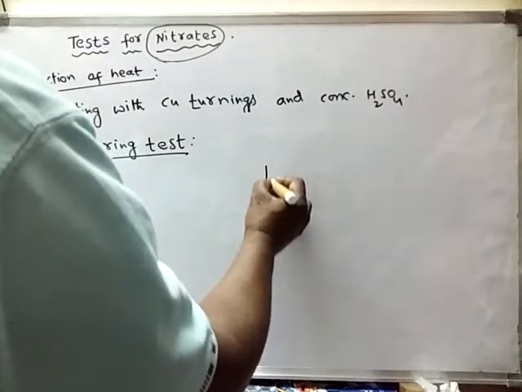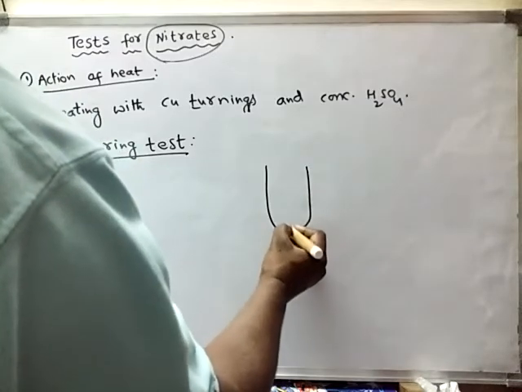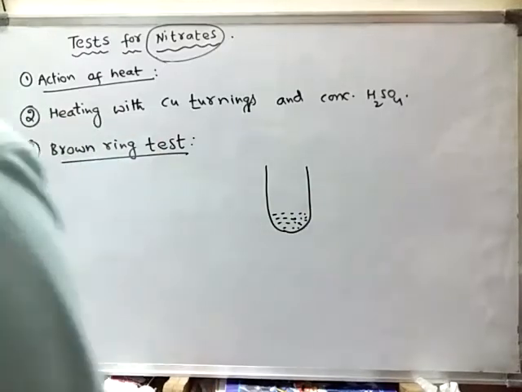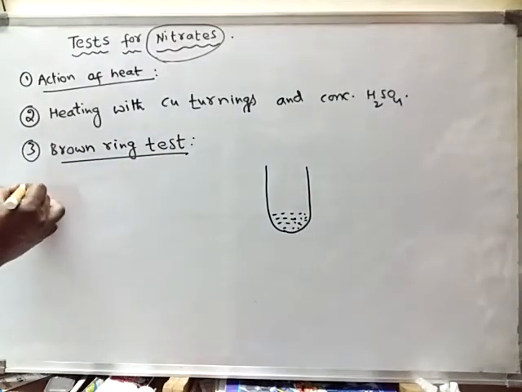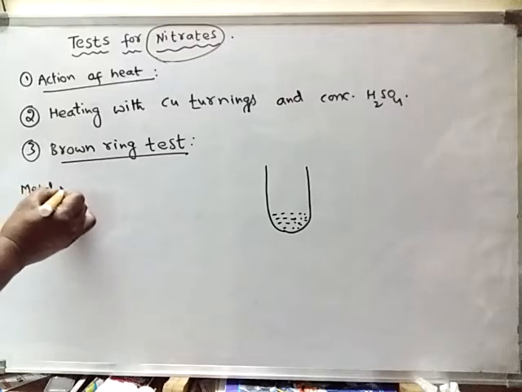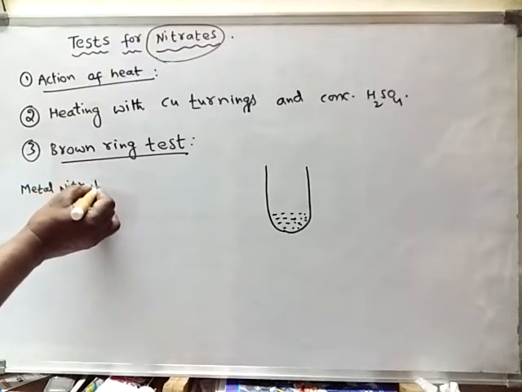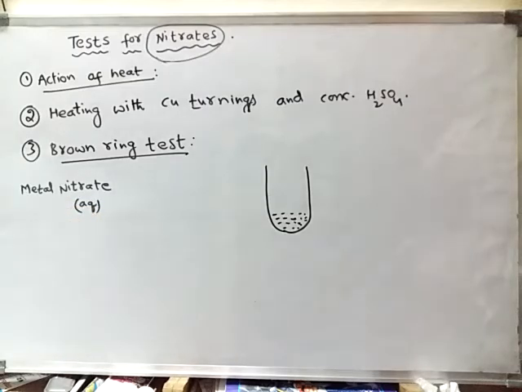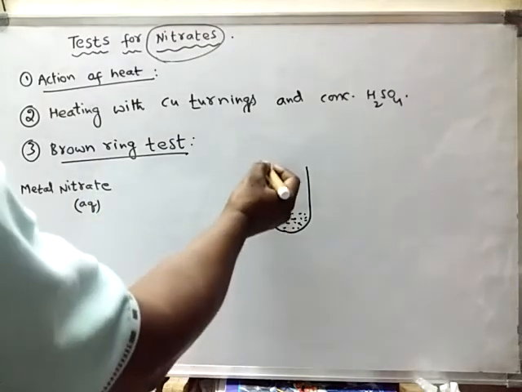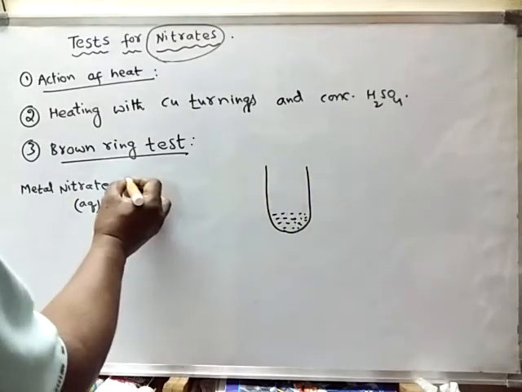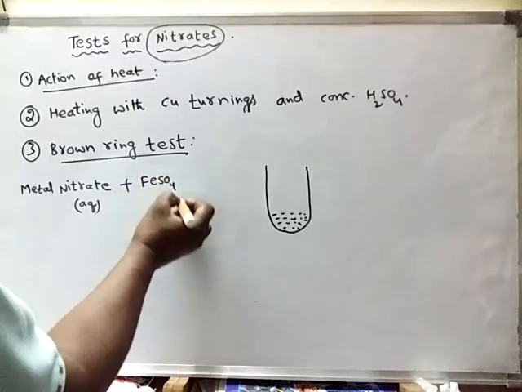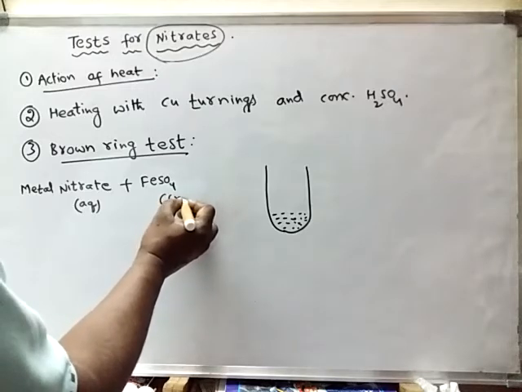First of all, we have to prepare a solution of metal nitrate. An aqueous solution of metal nitrate. If I write AQ, it indicates an aqueous solution. To this metal nitrate, we have to add freshly prepared ferrous sulfate.